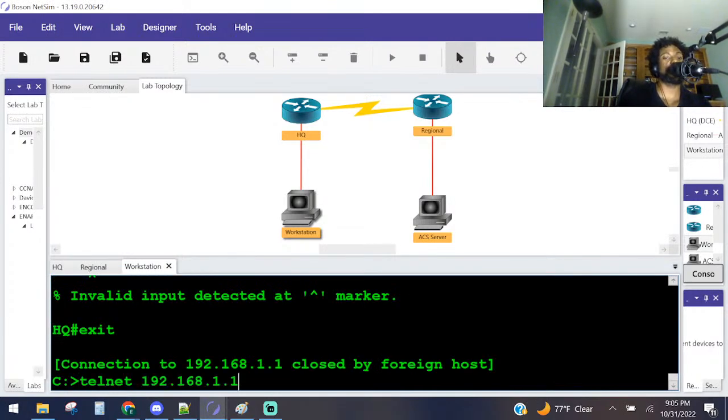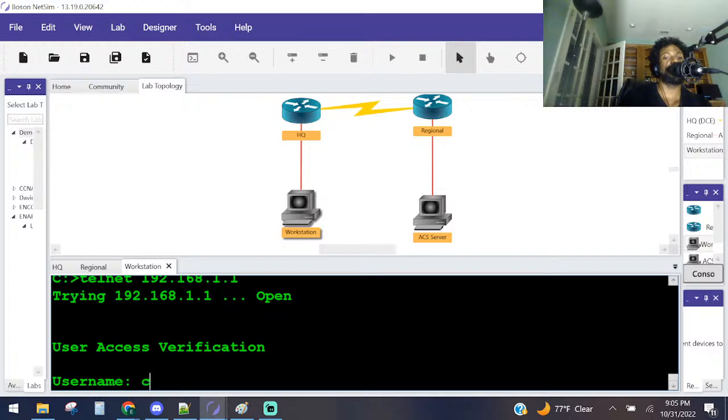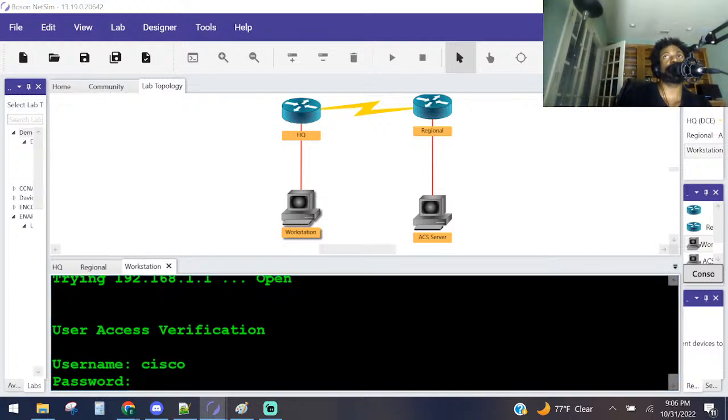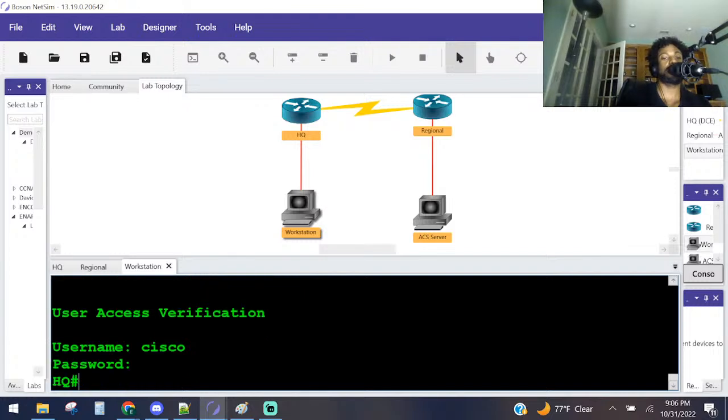Telnet, Cisco, and then I believe it was Cisco Pass. Nope, that put us right in enable mode. So I think we need to fix something, because that should have put us in user exec mode, right? Right now we're in privileged exec mode, indicated by that pound sign there. So I think that's not configured correctly.